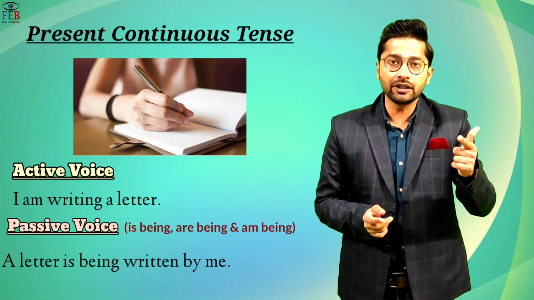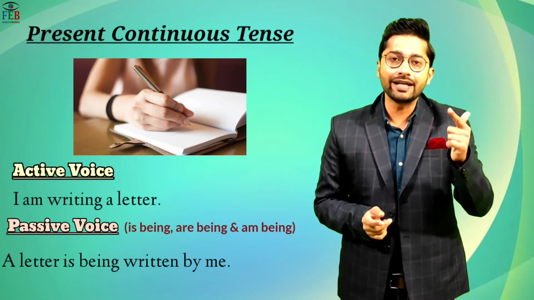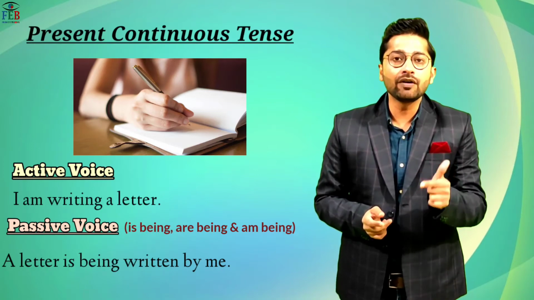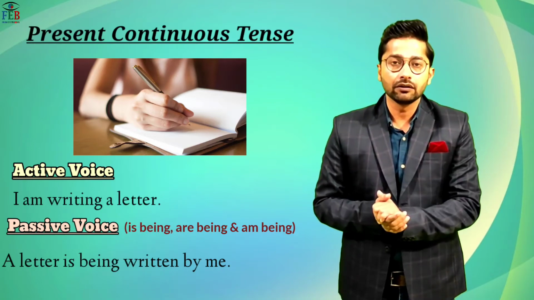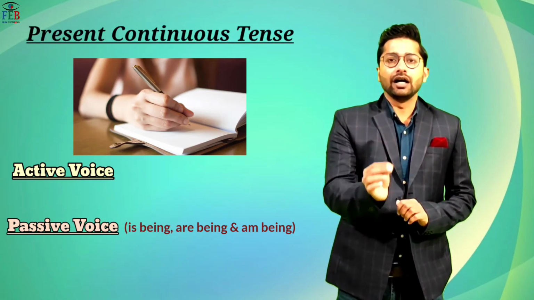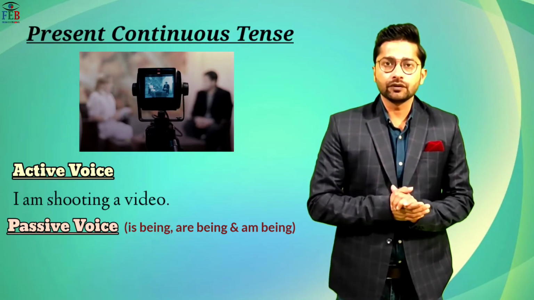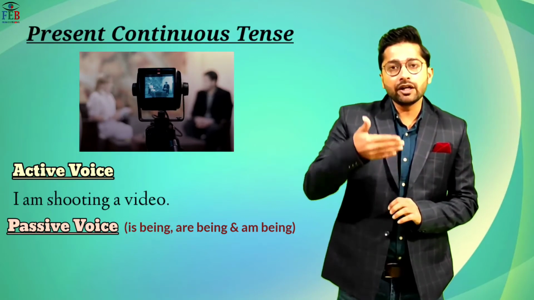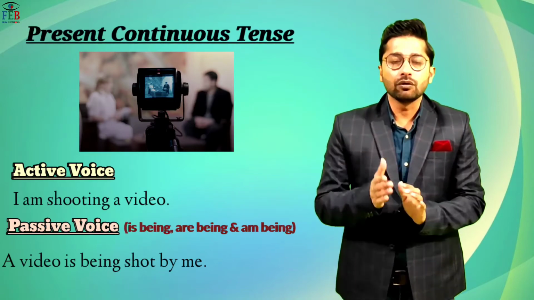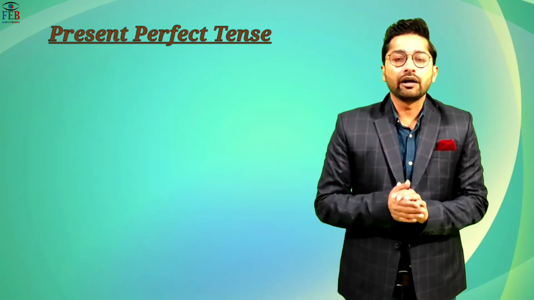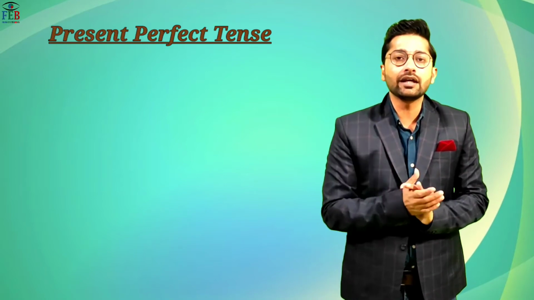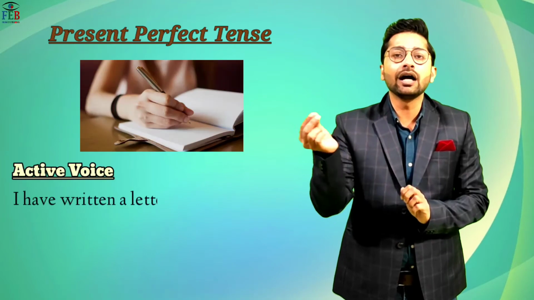Like in simple present tense, we have used the helping verbs is, am, are, and in the present continuous tense, we are using the helping verb is being or are being. I am giving you another example of present continuous tense, like if I say I am shooting a video. In the passive voice, it becomes a video is being shot by me. Going on next, I am giving you an example of present perfect tense. Like if I say I have written a letter.